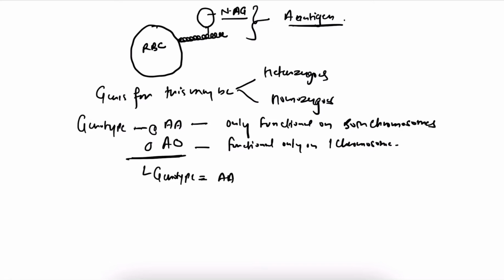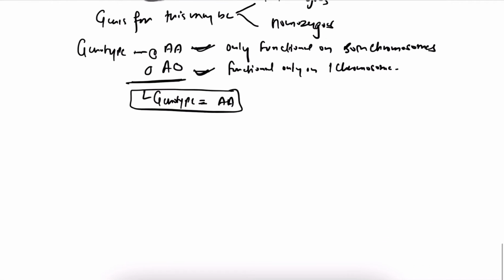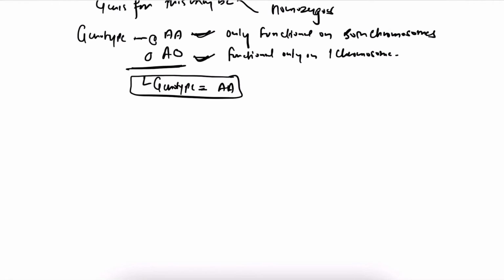The genotype can be AA, the genotype can be AO. If it is homozygous, it can be AA. If it is heterozygous, then it can be AO. In both the cases, the phenotype will be A. So here we finish the formation of A antigen.